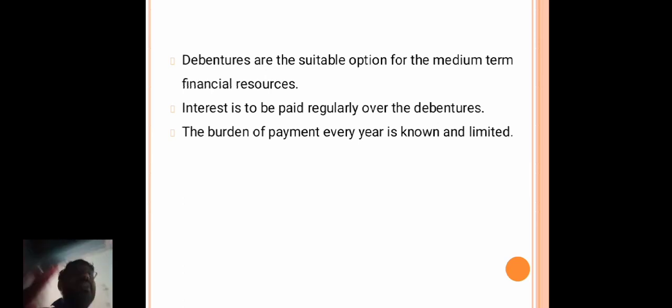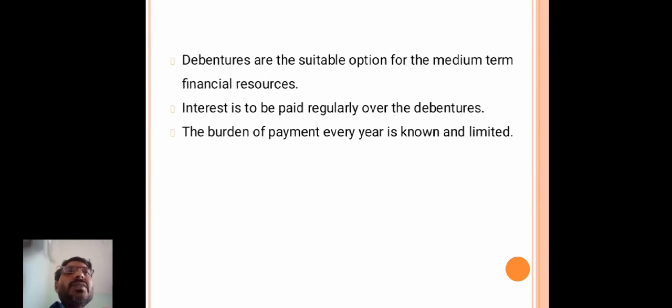Here the debenture is one kind of loan, used to procure medium term capital as well as short term capital.